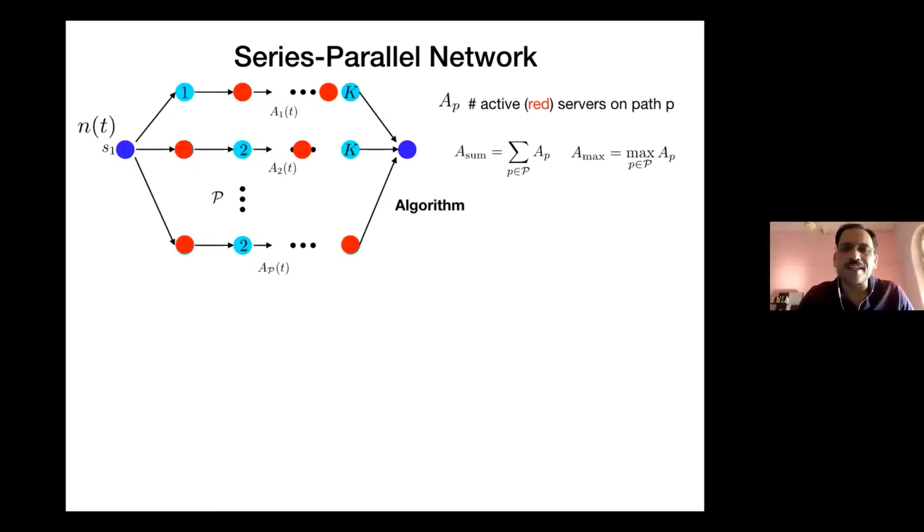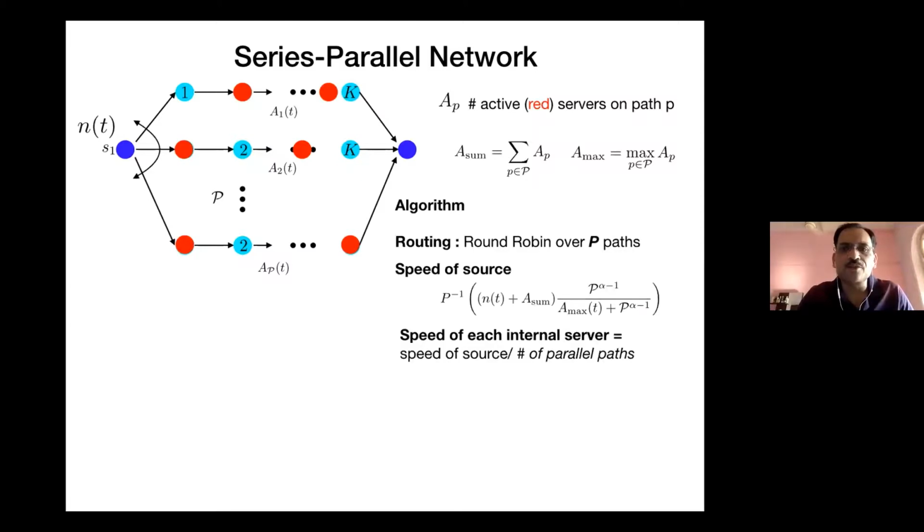Now, again, let's skip these details, they are not important. What is important is that the source is going to use round robin scheduling over all its parallel paths. That's the first thing it does, because now routing is important. Earlier routing was not important, there was just a single path. Now, how to route? Routing is the simplest round robin.